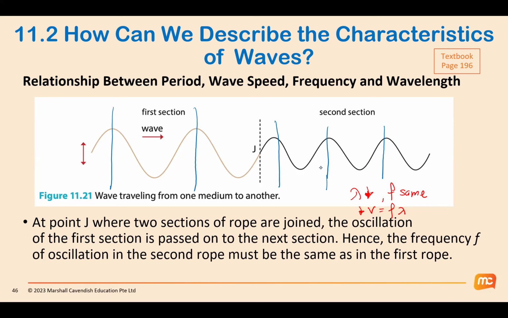I draw the wavefronts on all the crests of the wave. Again, between two wavefronts, there is one wavelength. You see that the wavelength has decreased. So they may draw the wavefronts instead of the wave.